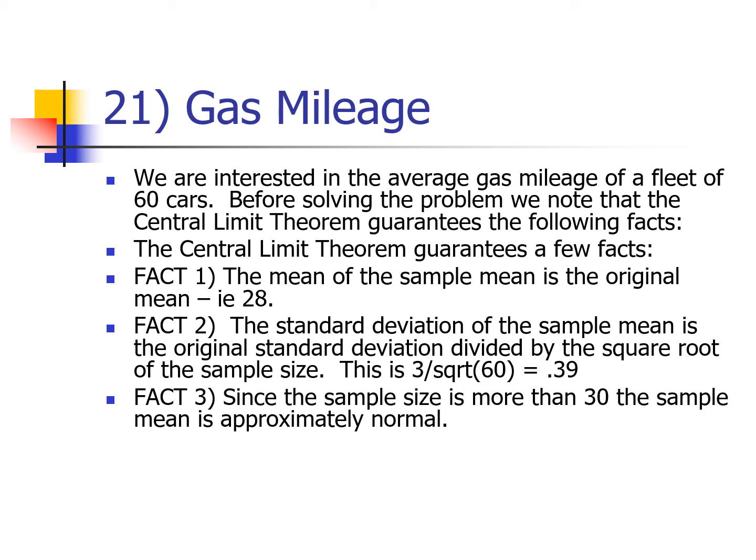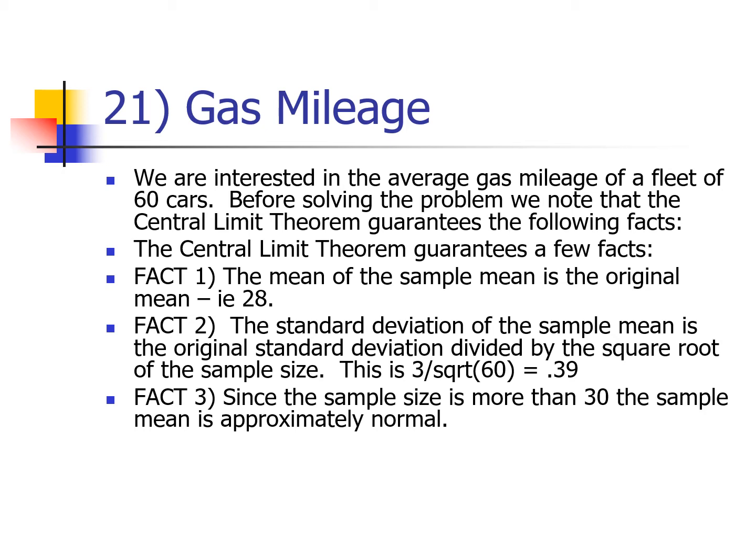Anytime I think central limit theorem, I'm thinking about the following three facts. The mean of the sample means is the original mean, so that's the 28. I didn't write it in the slide, but if you read through the actual problem from your textbook, you'll see that 28 is the mean. The standard deviation is the original standard deviation. The book tells us that's 3 divided by the square root of our sample size, so we do that. We should get 0.39, and since the sample size is more than 30, the sample mean is approximately normal.